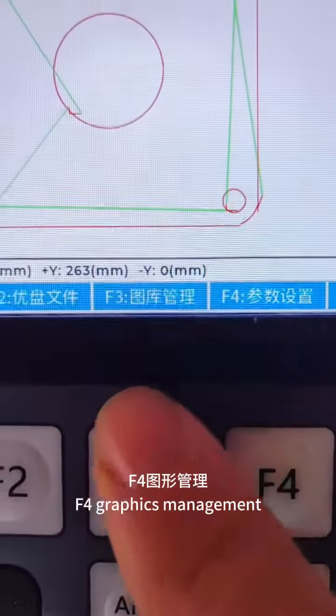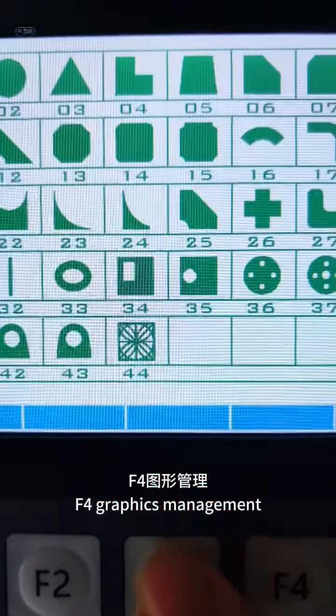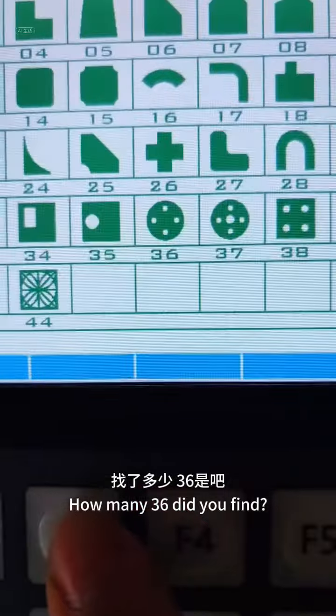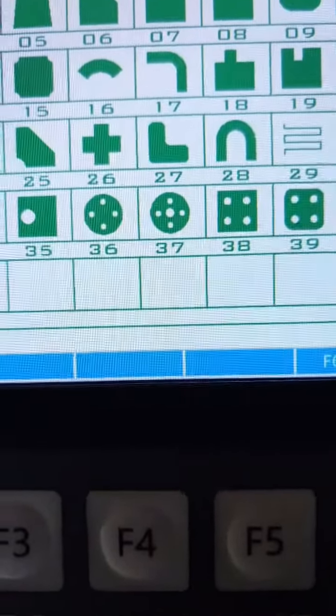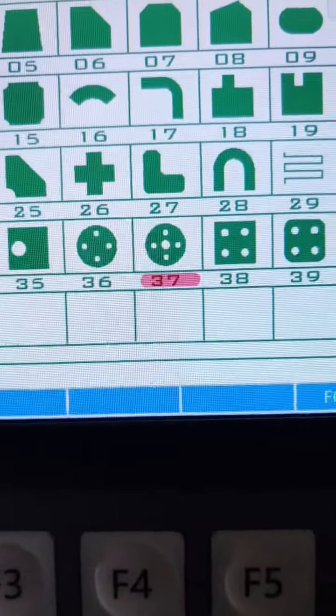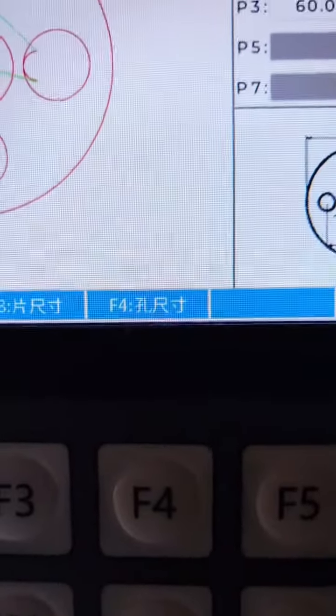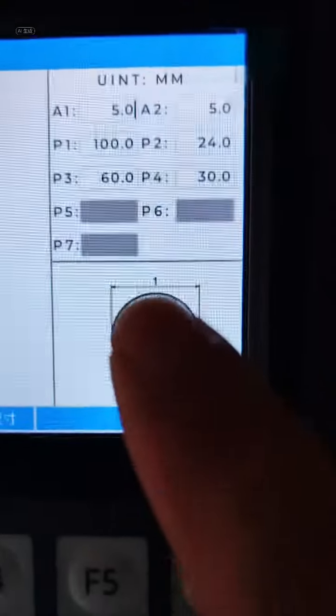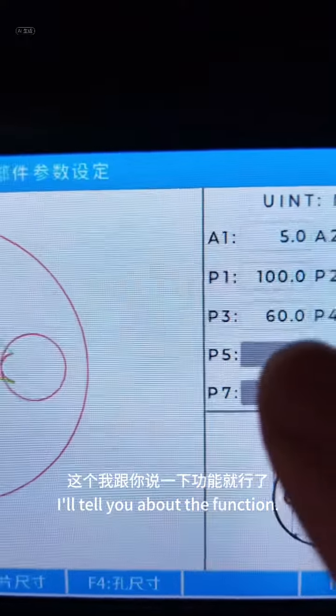F for graphics management. How many 36 did you find? That's 37. Done. I'll tell you about the function.